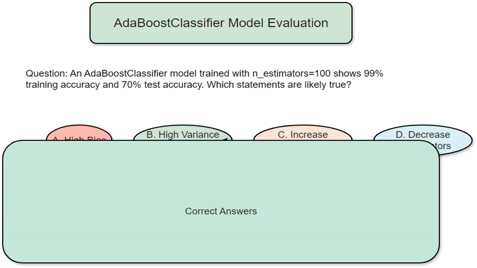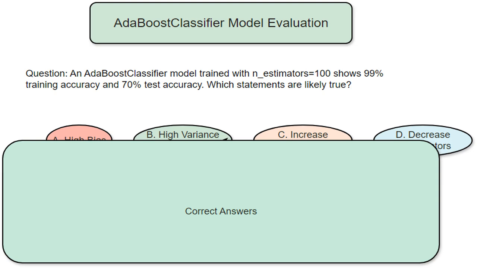Option B, high variance, overfitting, is correct because the huge difference between the training accuracy, 99%, and testing accuracy, 70%, screams overfitting. The model learned the training data too well, including its noise, and therefore performs poorly on new, unseen data. Option D, decrease N_estimators, is correct because reducing the number of weak learners in AdaBoost will simplify the model, reducing the chance of overfitting and improving accuracy on the test set.